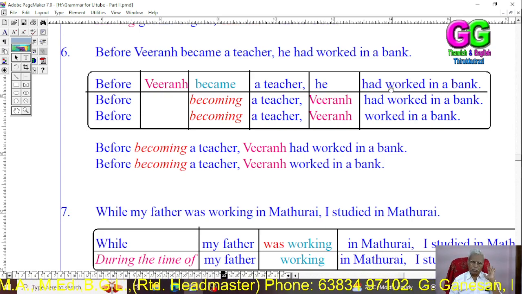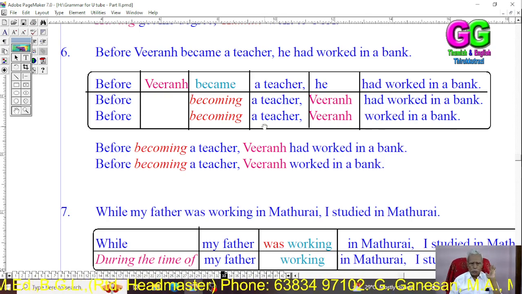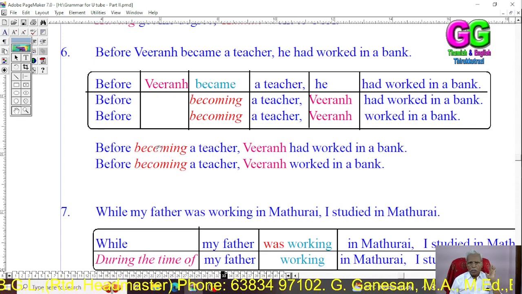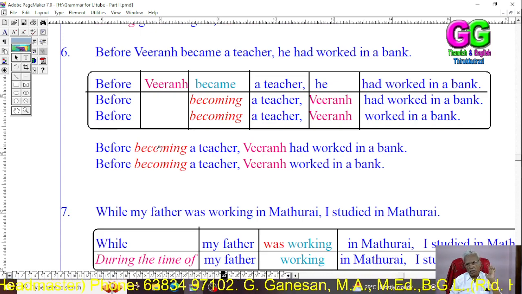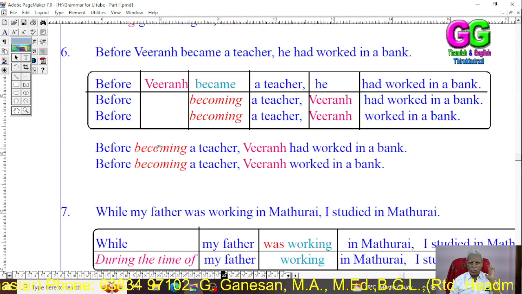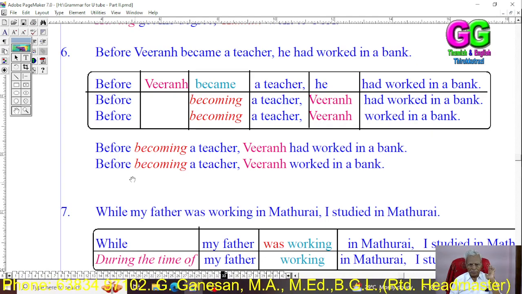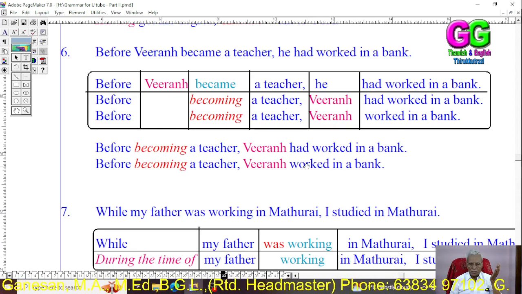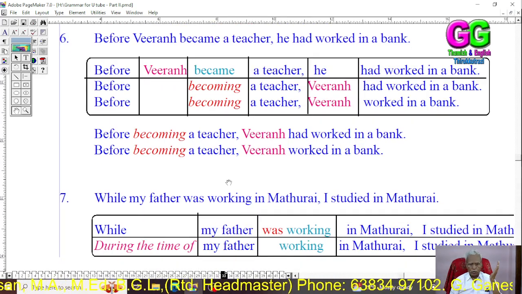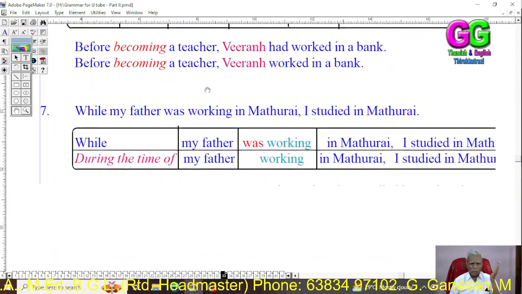Both are acceptable. So, before Veeran became a teacher, he had worked in a bank. Before becoming a teacher, Veeran had worked in a bank. Before becoming a teacher, Veeran worked in a bank. It is past perfect. It is simple past. It is possible.